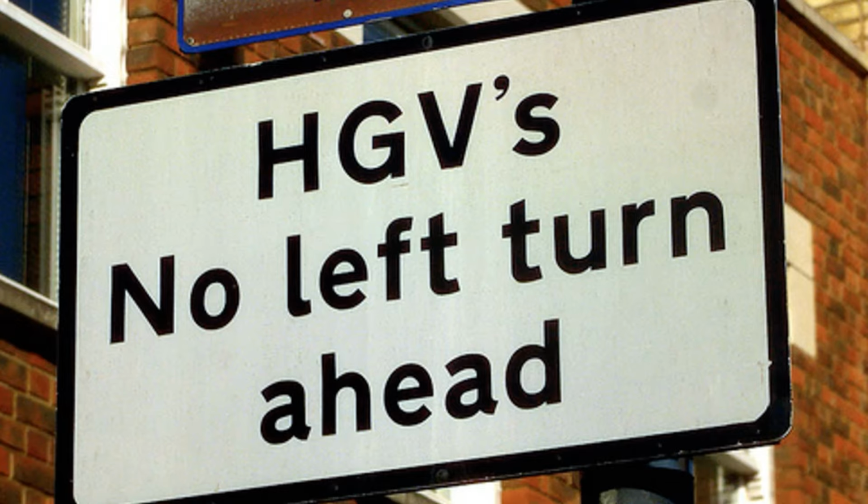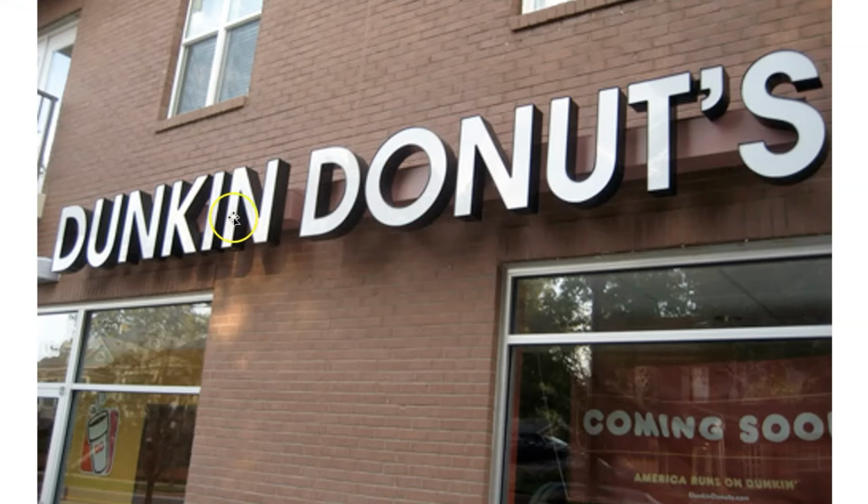HGV's, no left turn ahead. Well, these HGVs don't own anything either, and therefore no apostrophe needed. Dunkin' Donuts, these donuts don't own anything, so no apostrophe is needed. However, you might have noticed the missing G on dunking, and so if you wanted to be grammatically correct, you would use the apostrophe of omission to show the missing G.